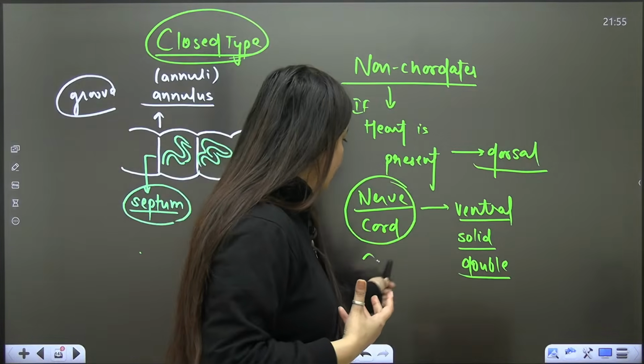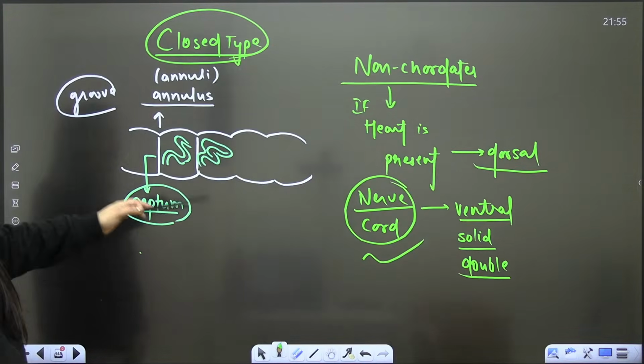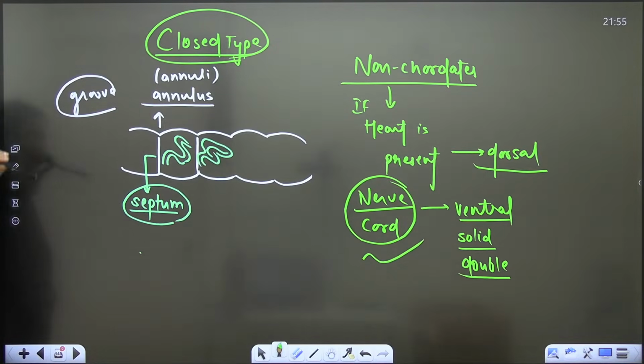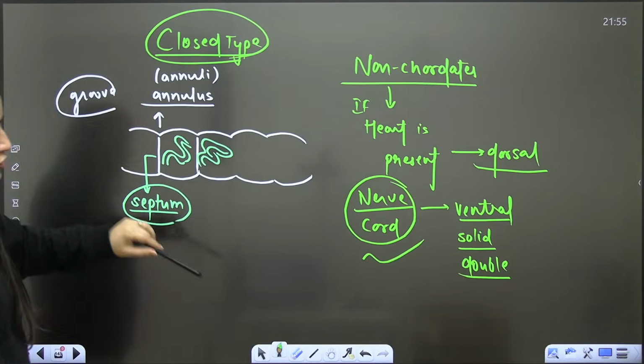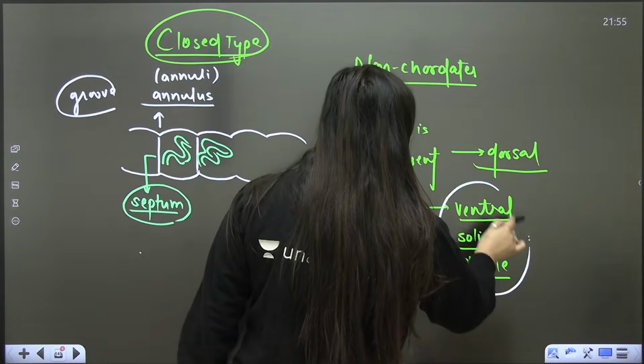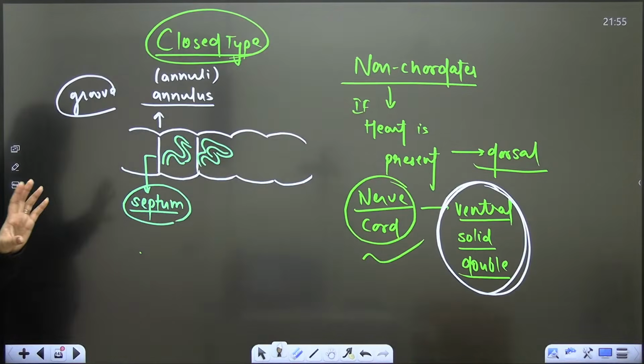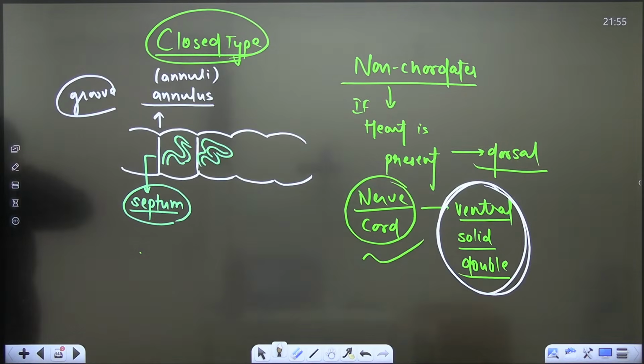So in non-chordates, if a nerve cord is present, it will be ventral, solid, and double. If the heart is present, it will be on the dorsal side. Do remember this, it is important.